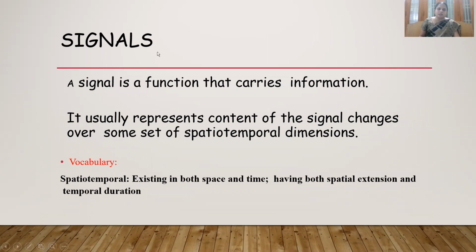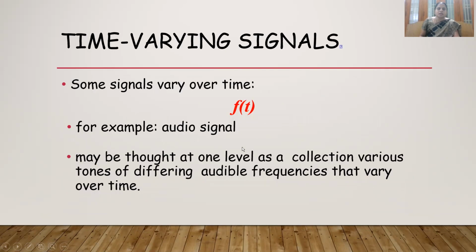So what are signals? A signal is a function that carries information. Usually we know that a signal is nothing but the content. Actually, the content of the signal is going to change over some set of spatio-temporal dimensions. We know that temporal means the time dimension, and spatio means the spatial dimensions. So information is going to change with space and time.